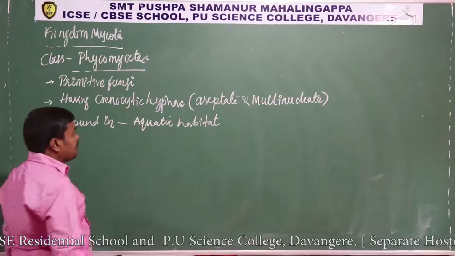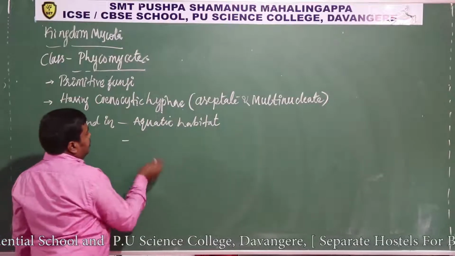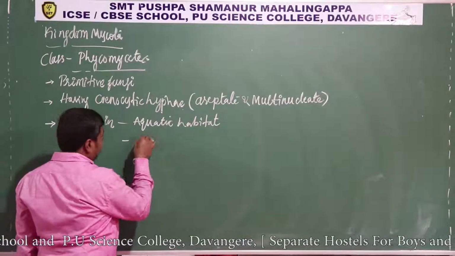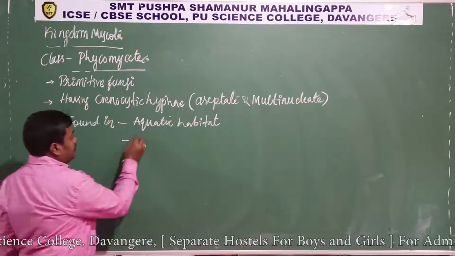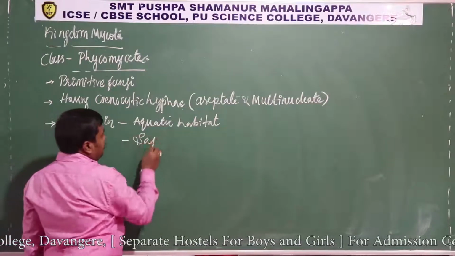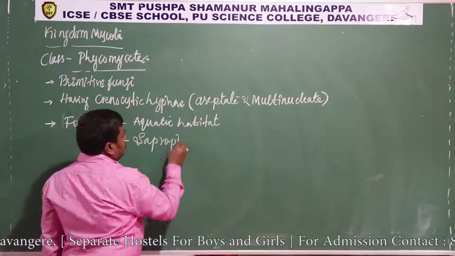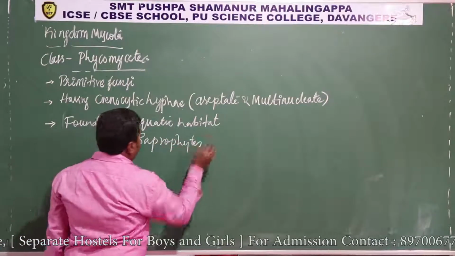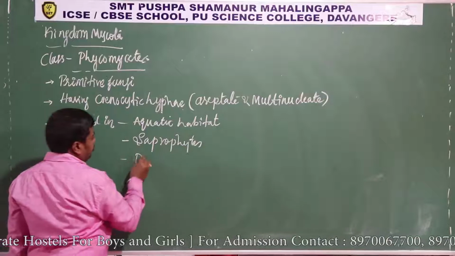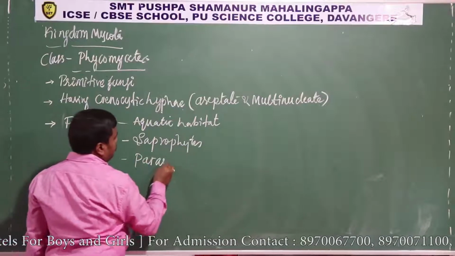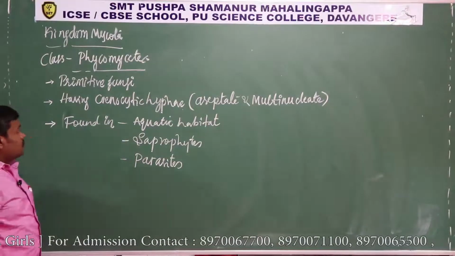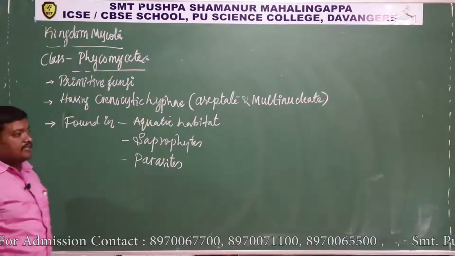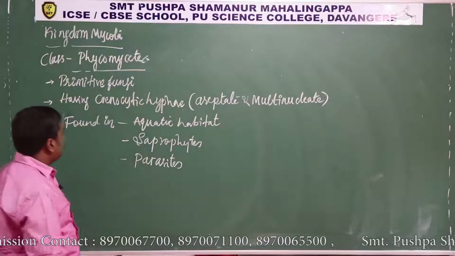Then they are found on other organisms as parasites. There are saprophytes and parasites. Okay, so they are found in soil, water and other organisms also.